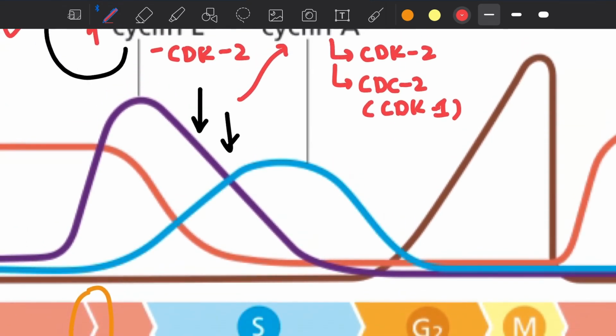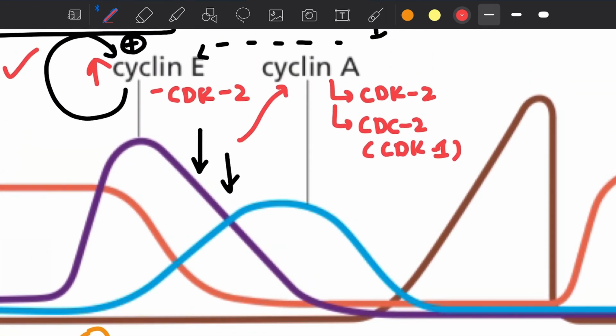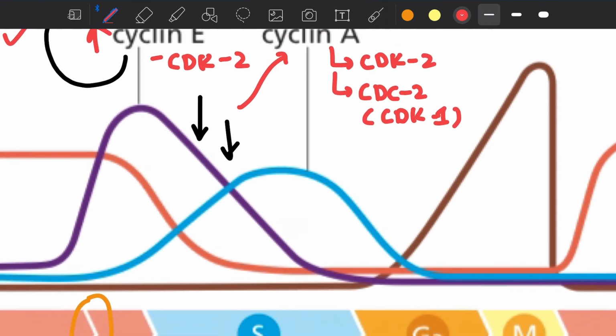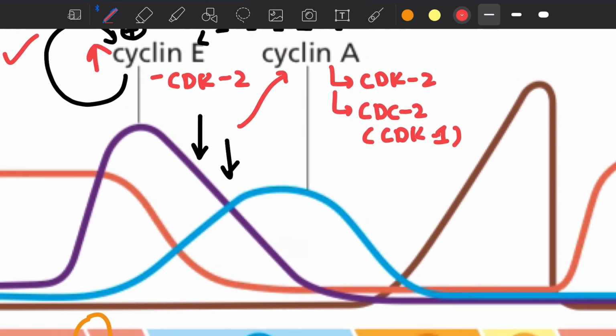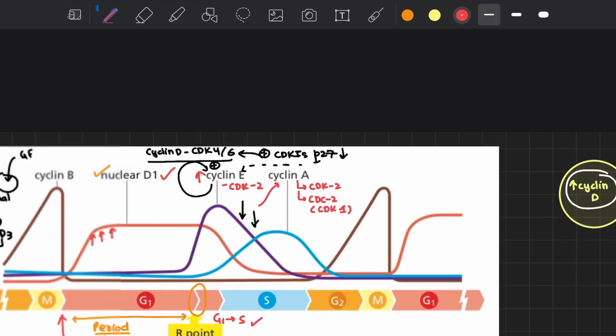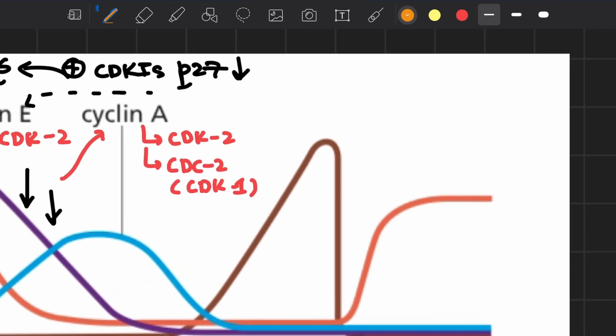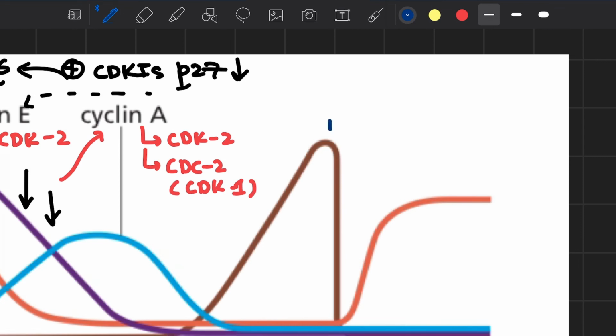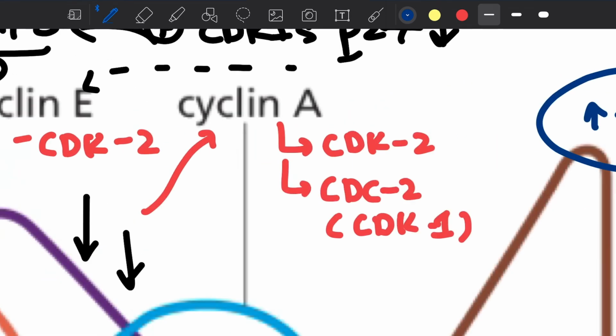So throughout the S phase, the S-CDK, that is cyclin A and CDK2, will maintain and check for any DNA damage that has occurred during replication. As we proceed into G2, we can see an increase in the amount of cyclin B. Cyclin B forms a complex with CDK1, and that will be the G2/M transition cyclin-CDK complex.